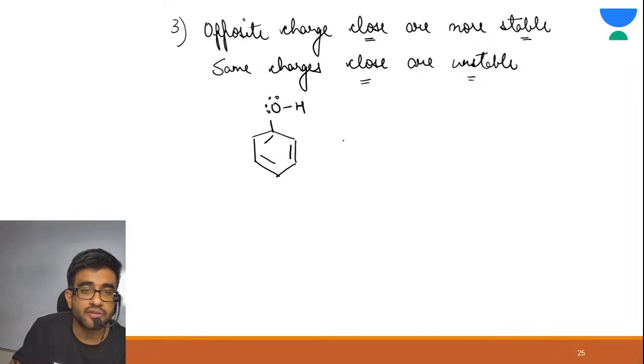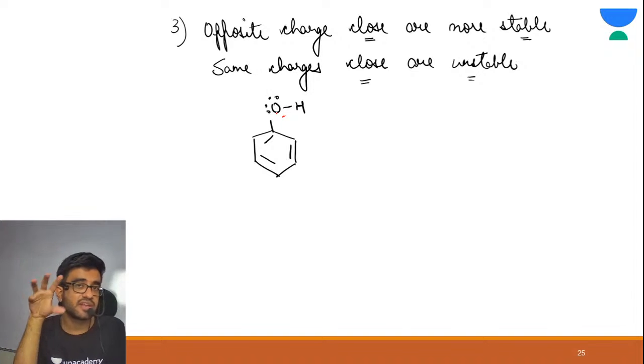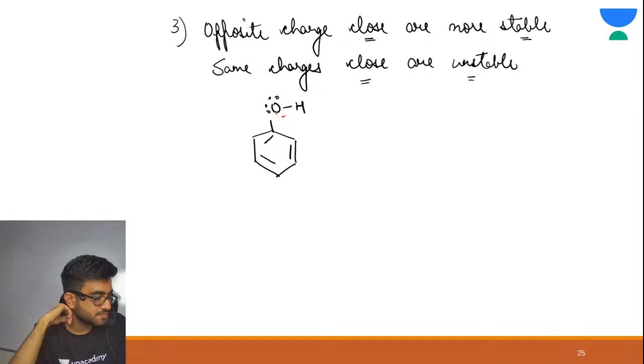I need to find resonance with this oxygen. You can obviously say the benzene ring has resonance: double bond, single bond, double bond, single bond, double bond, single bond. Tell me if resonance is possible with the oxygen atom. What type of system is this?